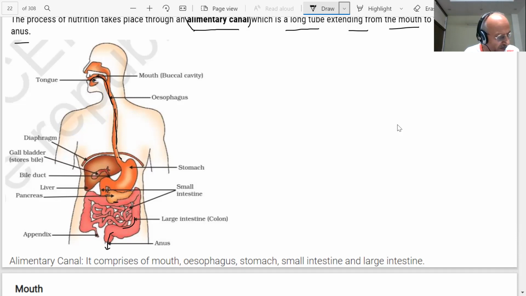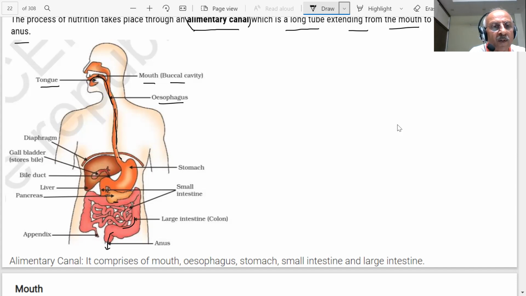The tube has different parts, and various regions are specialized to perform different functions. And what happens to the food when it enters the body? See, this is your tongue, mouth, buccal cavity. This is called esophagus.